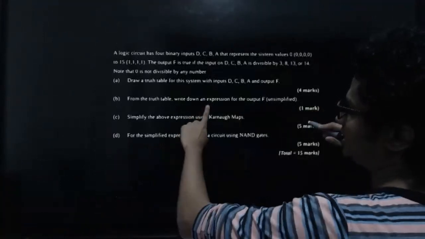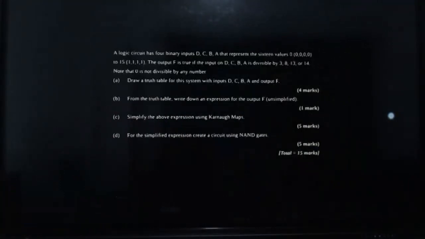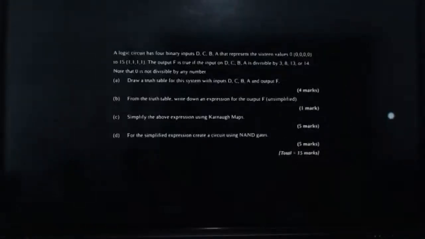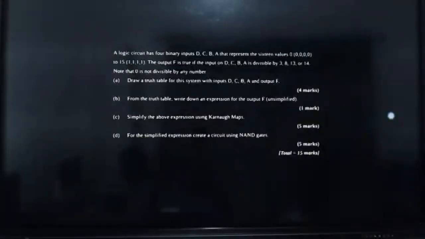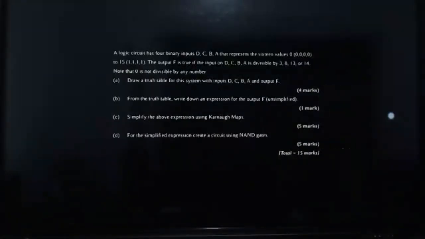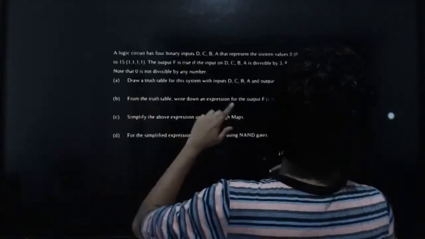So now we have this thing. This is logic gates question. Let's not do that. Wait, there's a small problem with the frames. Let me change it a little bit. Wait. Let me fix it. Right, cool. Everything is fine now. Back to normal. So this is logic gates question.